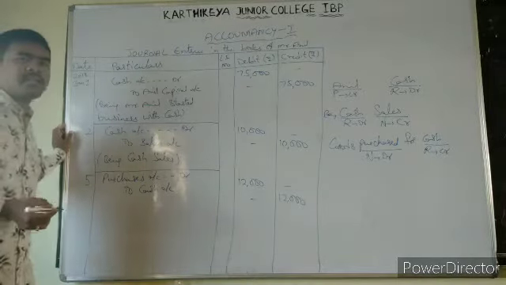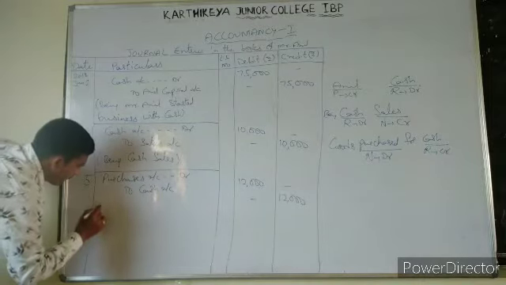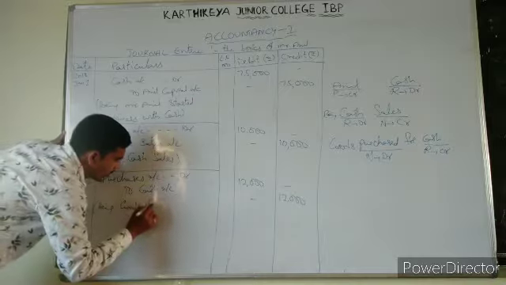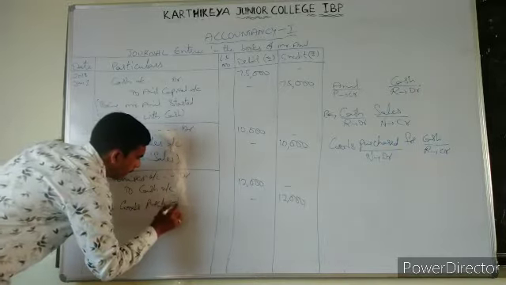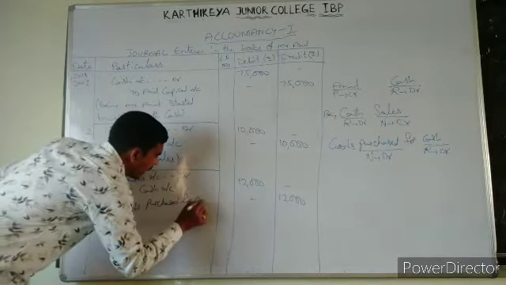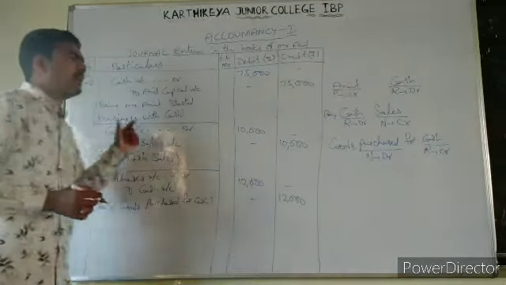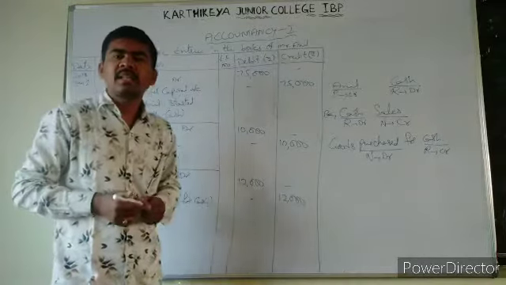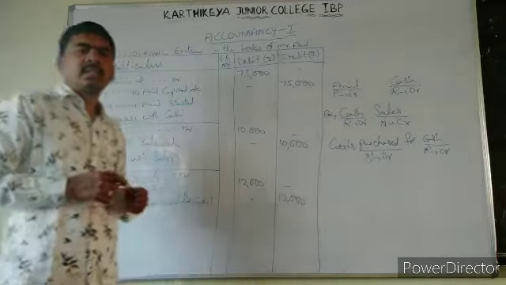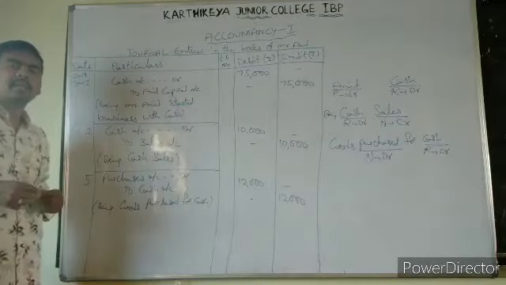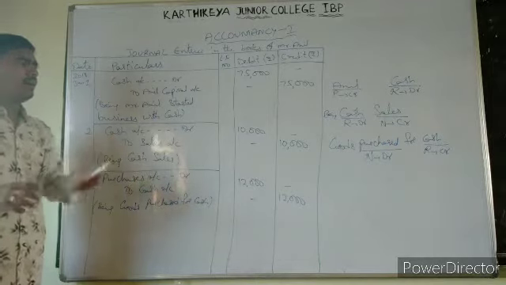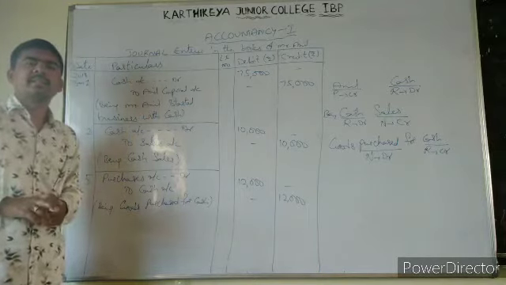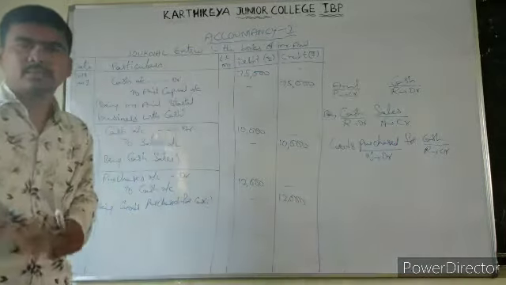Next, what is the narration we are going to write? That is, being goods purchased for cash. That means we have purchased with cash, so it is a cash transaction, not a credit transaction. This will be a cash transaction. Let us start, students, by pausing. Write down all these three journal entries. Then we can go further.